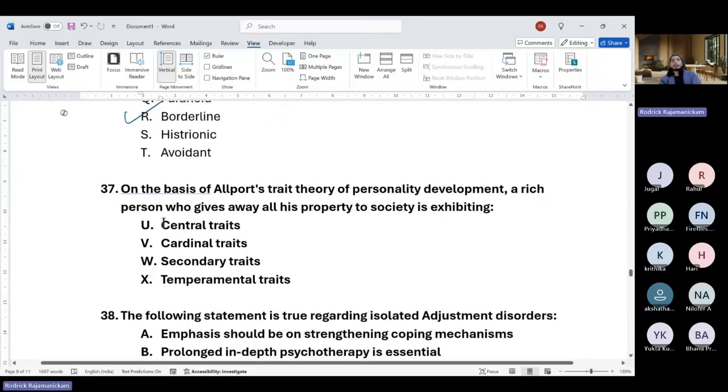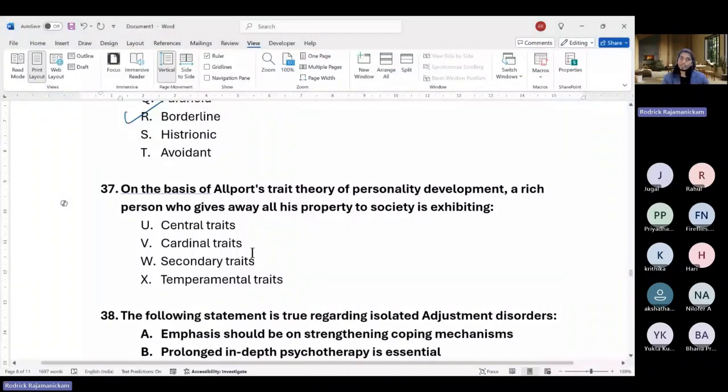So yeah, next one. On the basis of Allport's trait theory of personality, a rich person who gives away all his property to society is exhibiting which level of personality trait? So these three are given by Allport. This is not likely to be his thing. Is it cardinal, central, or secondary?